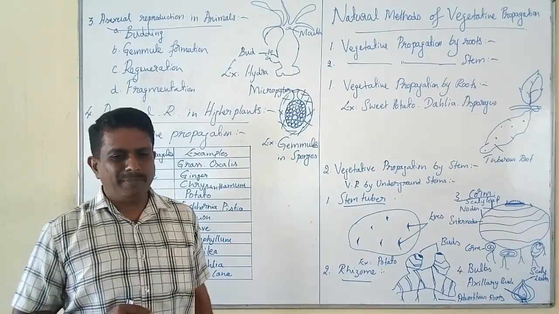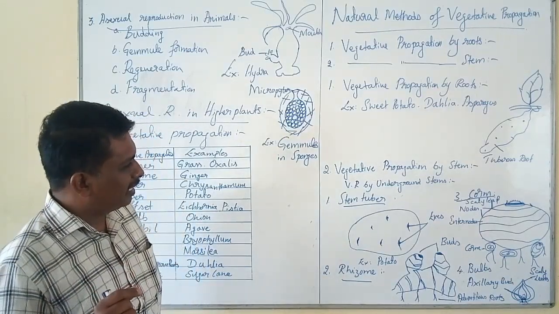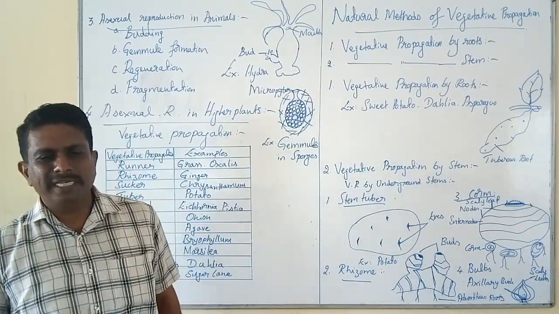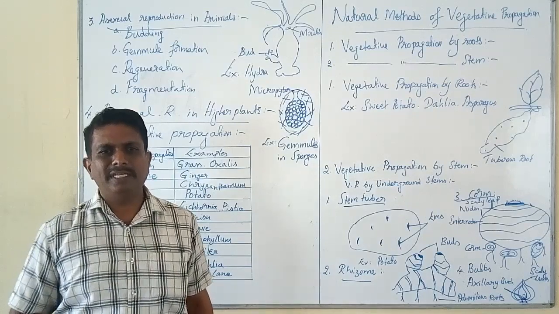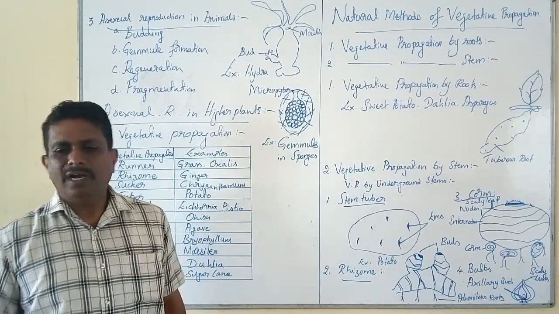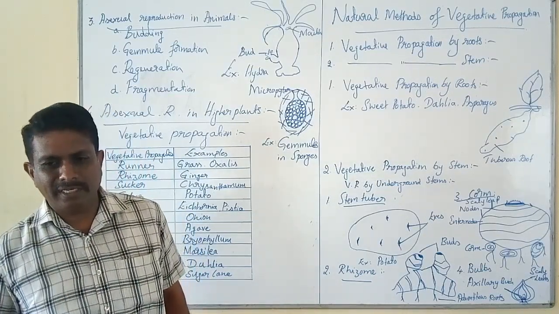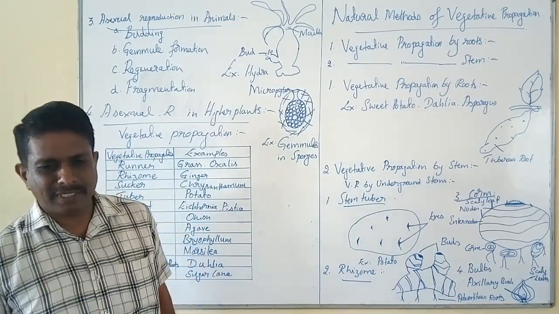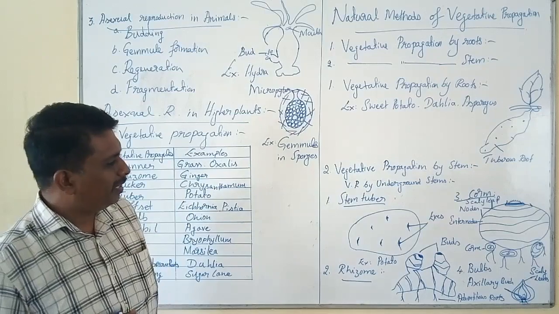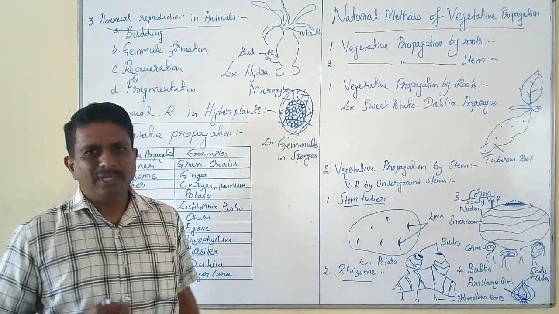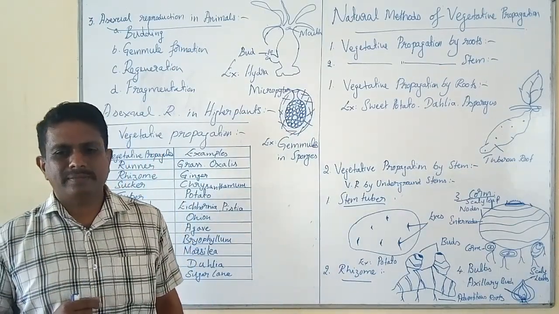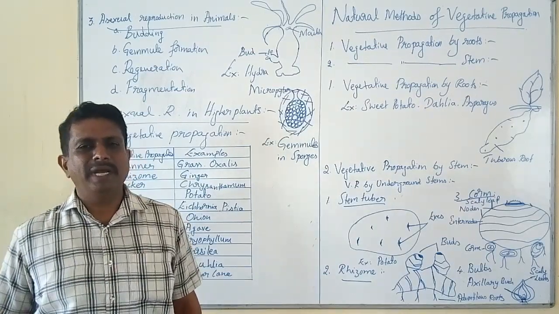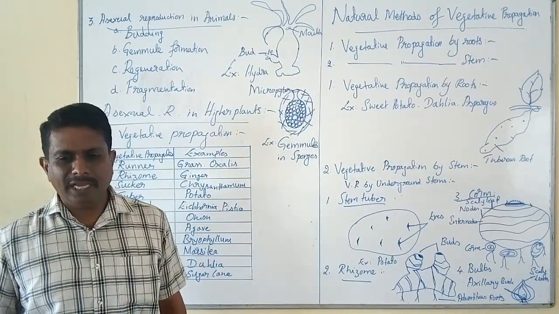Such a unique type of bulb-mediated propagation is seen in onion. Its scientific name is Allium cepa. In addition to onion, even in garlic, you can find bulb mediated vegetative propagation. The scientific name of garlic is Allium sativum.